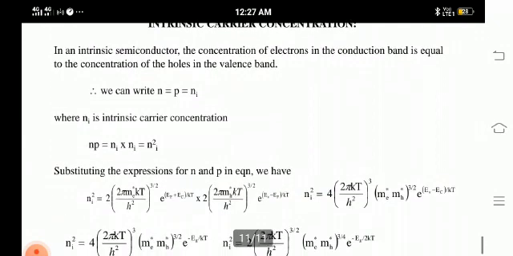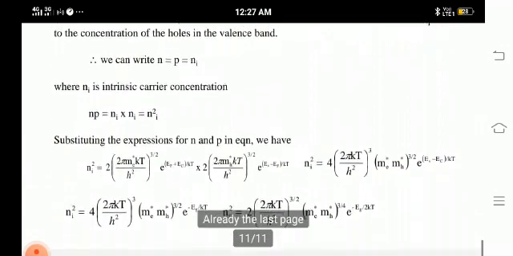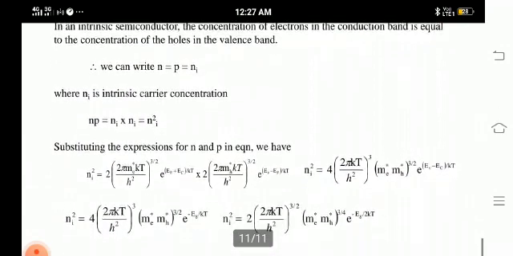By substituting the N and P values and simplifying, we get Ni squared is equal to 2 into 2 pi KT divided by h squared to the power 3 by 2, into me star mh star to the power 3 by 4, into exponential of minus Eg by 2KT. This is the carrier concentration expression for an intrinsic semiconductor.